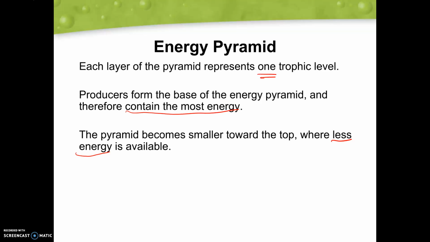They have to go through that loss of energy multiple times, where in our primary consumers, we might see a lot more of them, something like insects and mice and things like that, because they are not going to be losing as much energy as our tertiary consumers.